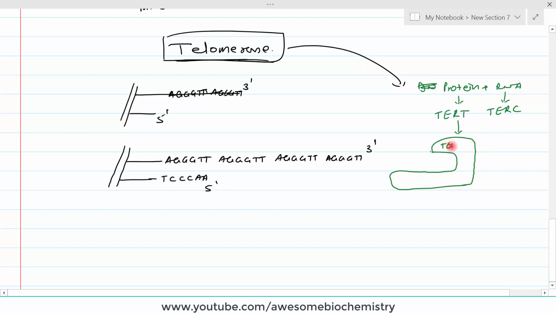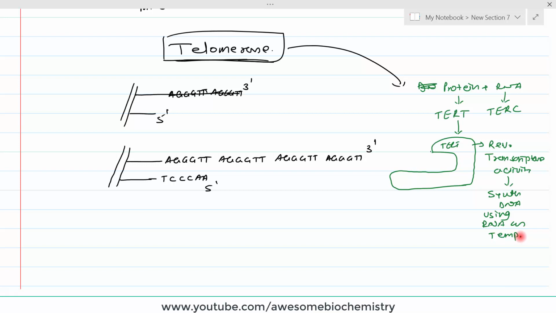This TERT subunit has reverse transcriptase activity. Reverse transcriptase activity means it can synthesize DNA using RNA as a template.